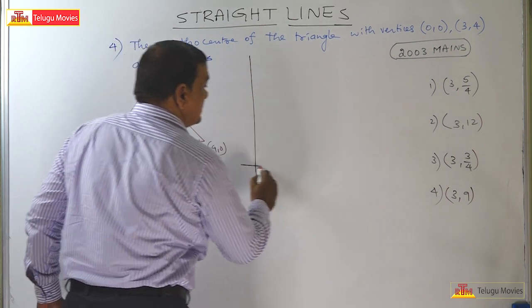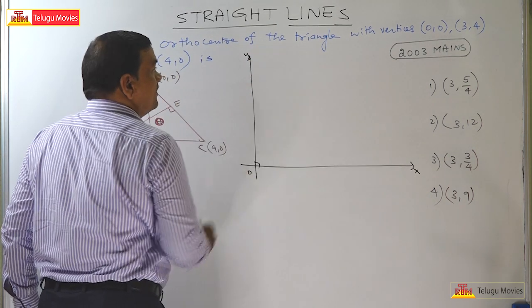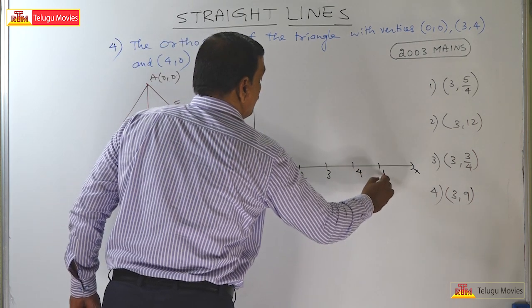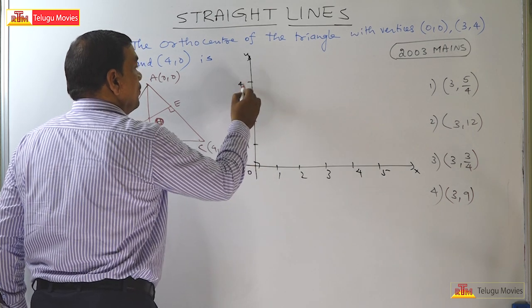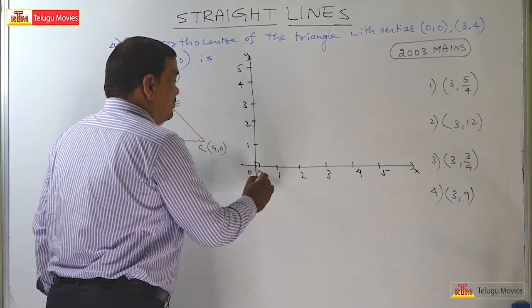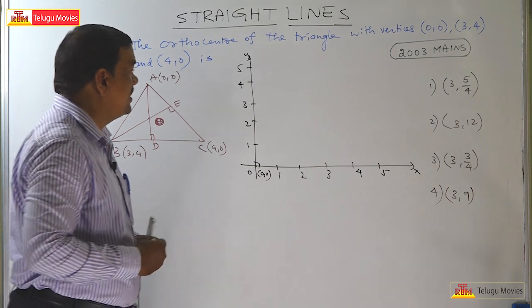So this is the y-axis and this is the x-axis and it is the origin. So this is 1, 2, 3, 4, 5 and 1, 2, 3, 4, 5. So this point is 0, comma 0. The second point is 3, comma 4.